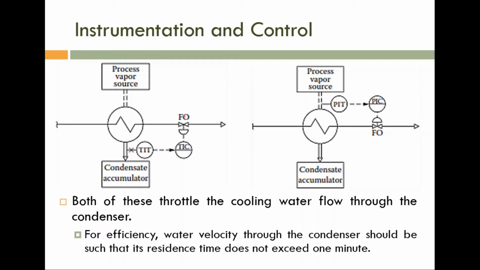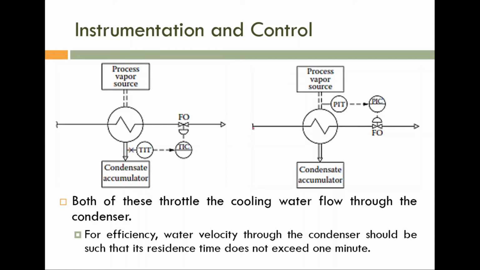So we can measure temperature, and by using temperature we can check whether the process vapor has been converted to liquid or not. But please note this is not that effective, because this measurement is affected by a number of parameters like pressure, the vapor pressure, constituents, etc.